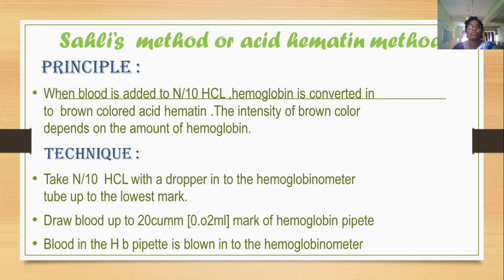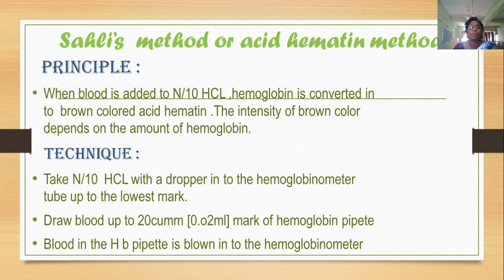The intensity of brown color depends on the amount of hemoglobin, which differs from person to person, depending upon their hemoglobin levels.